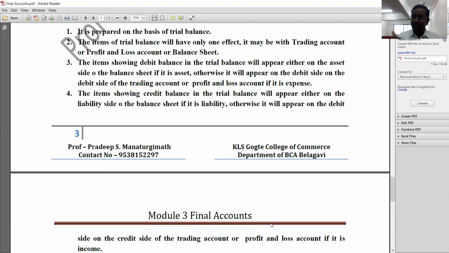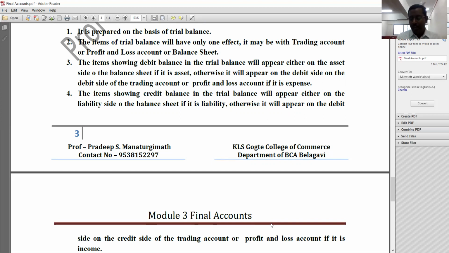It means the items that are showing debit balance in the trial balance will never appear on the credit side of the trading account and profit and loss account, and they never appear on the liability side of the balance sheet. Are you getting my point? Once again, I will repeat. The items that are showing debit balance in the trial balance never appear on the credit side of the trading account and profit and loss account. At the same time, they will never appear on the liability side of the balance sheet. Either they must appear on the asset side of the balance sheet, otherwise they must appear on the debit side of the trading account and profit and loss account.